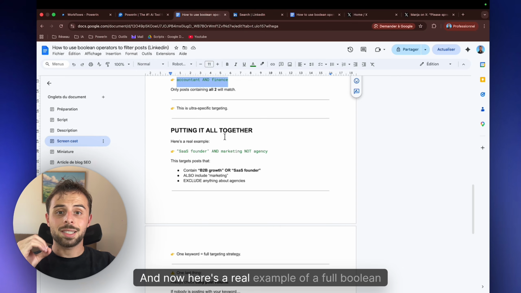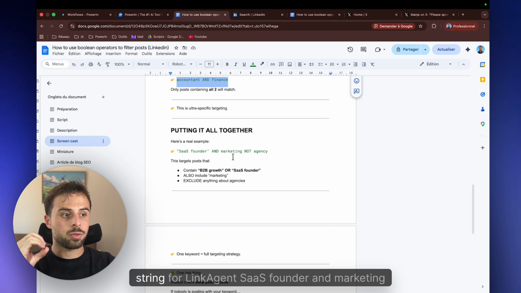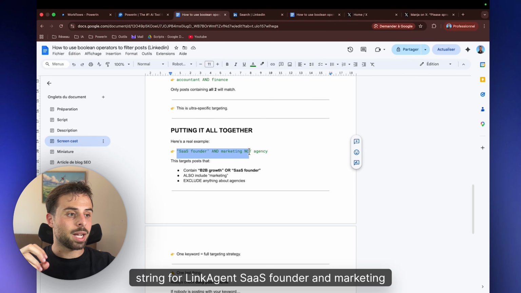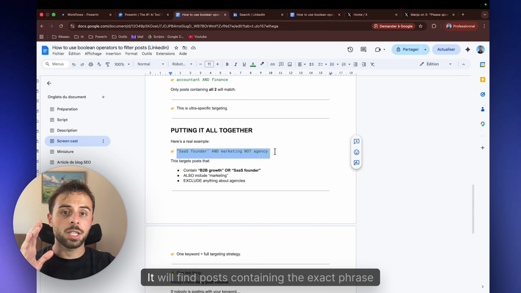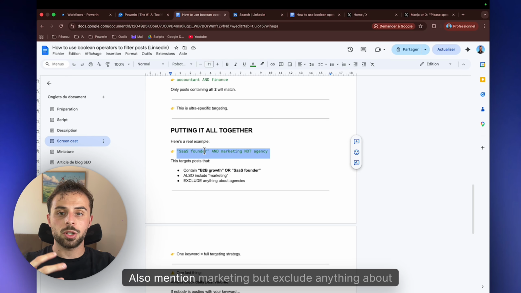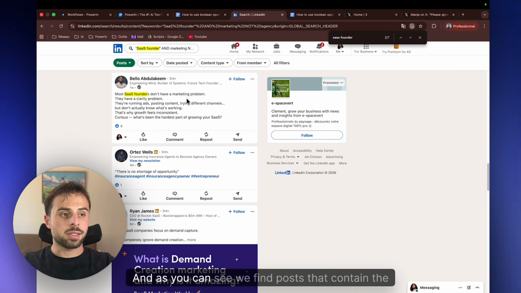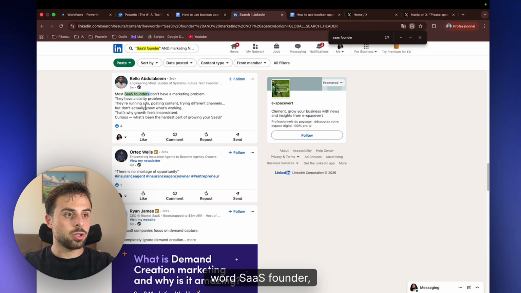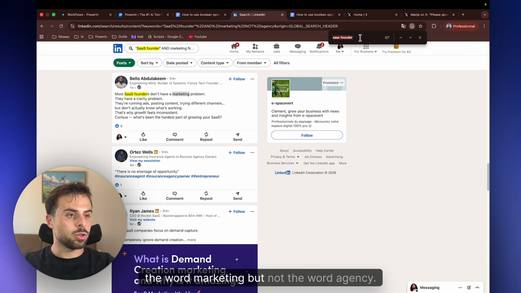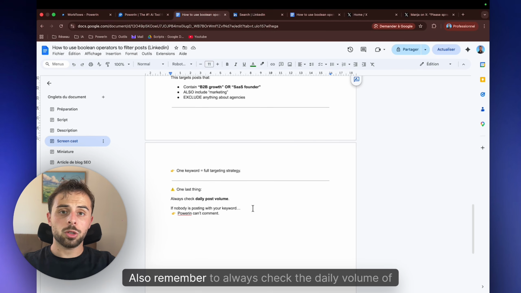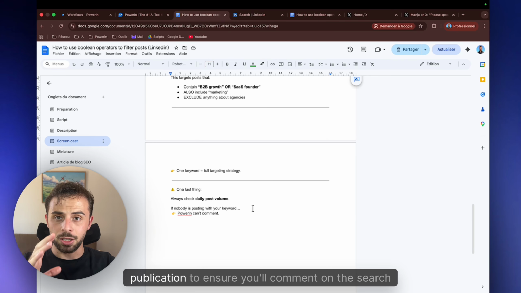And now here's a real example of a full Boolean string for LinkedIn. "SaaS founder" AND marketing NOT agency. It will find posts containing the exact phrase SaaS founder, also mentioning marketing, but exclude anything about agencies. So that's one keyword string doing the work of a full targeting strategy. And as you can see, we find posts that contain the words SaaS founder, the word marketing, but not the word agency. Also remember to always check the daily volume of publications to ensure you'll comment on the search targeted.